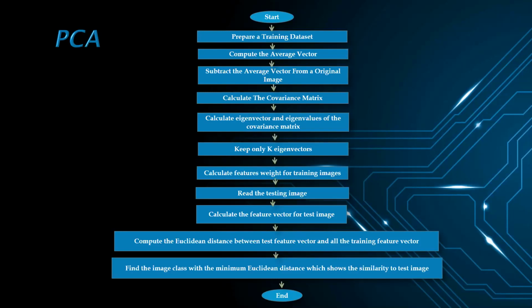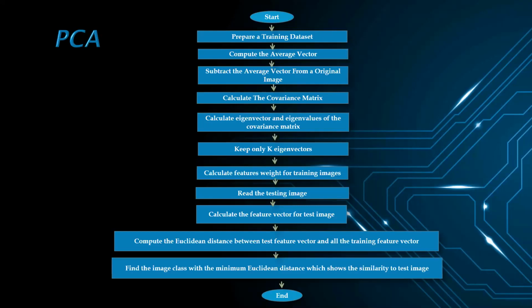And step 4 includes subtracting the average vector. That is, the average vector xi is subtracted from the original vector, and the result will be stored in the variable pi i. And in step 5, calculate the covariance matrix. We can obtain the covariance matrix C by using the formula C is equal to 1 by m, summation n equal to 1 to m, pi n and pi n power t. So in step 6, calculate the eigenvectors and eigenvalues of the covariance matrix.